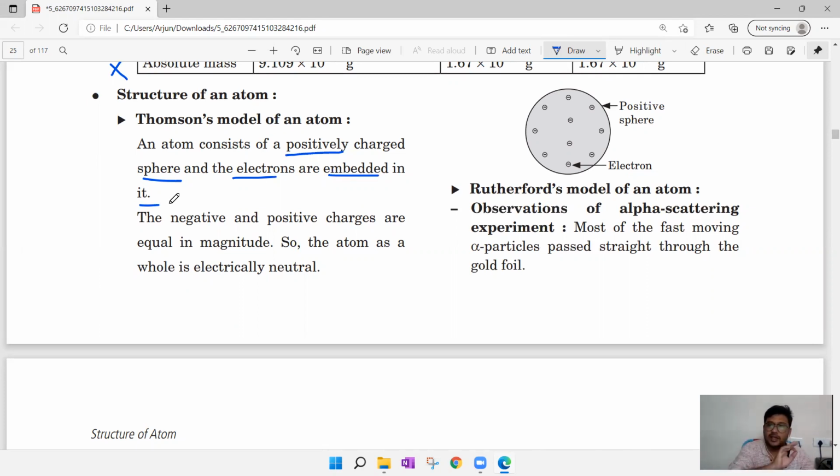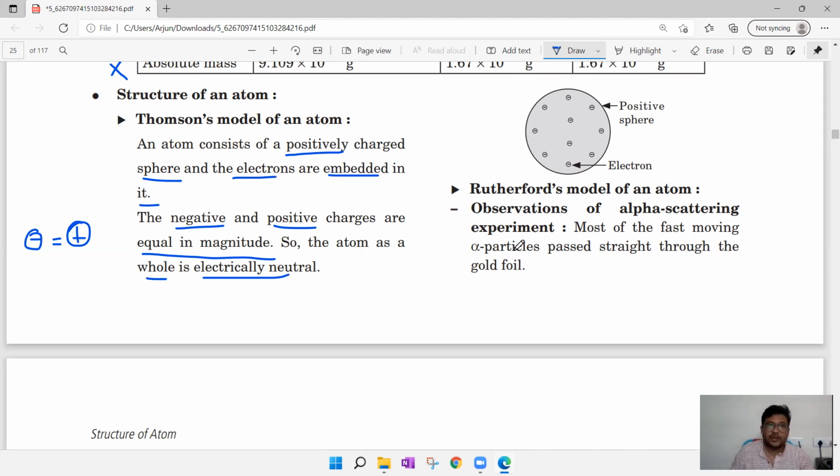There is no particular pattern, no particular arrangement for the electrons. The negative and positive charges are equal in magnitude. So he told that the negatively charged particles and positively charged particles will be equal in magnitude. So the atom as a whole is electrically neutral. Why is it neutral? Because it has an equal number of negatively charged particles and positively charged particles. So electrically the atom will be neutral, he said.